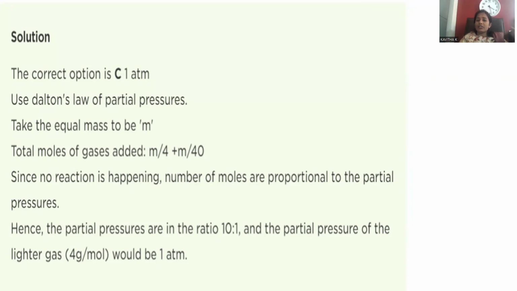If you are taking a solution, concentration matters, but in the case of gases, pressure only matters. Lesser pressure indicates the lighter the material will be. If two gases exist in the ratio of 10:1, the lighter fraction is the one in the least proportion. So obviously 1 atmosphere will be the partial pressure for that lighter gas.